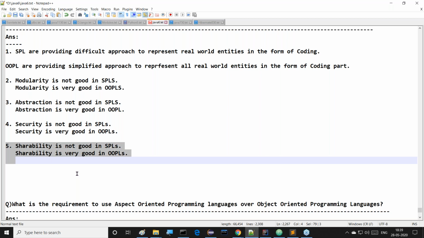It is providing a path for shareability. The public keyword is one of the alternatives available in object oriented programming languages to improve shareability. But shareability is not good in structured programming languages. Polymorphism also improves shareability. These are the points we have to understand clearly.